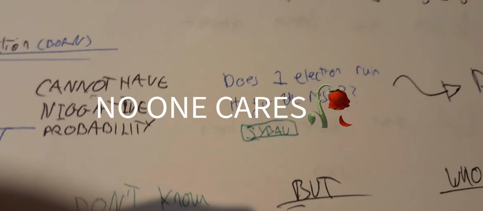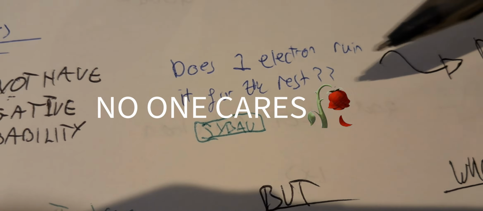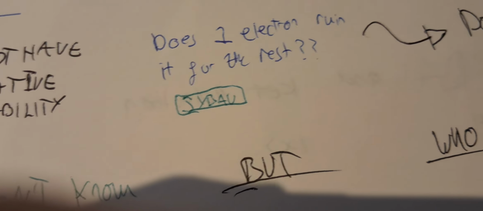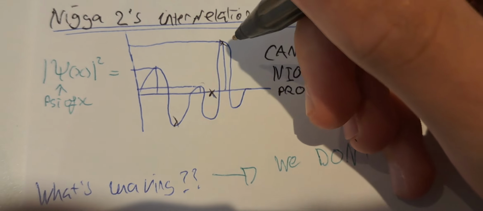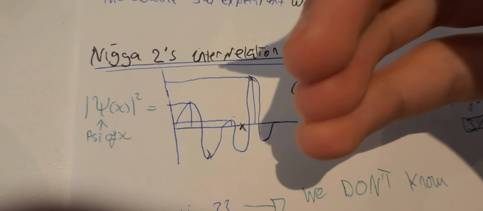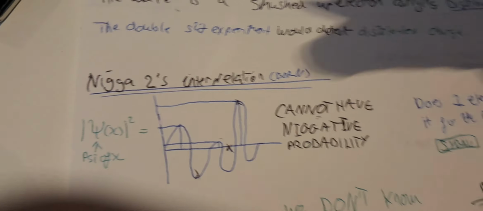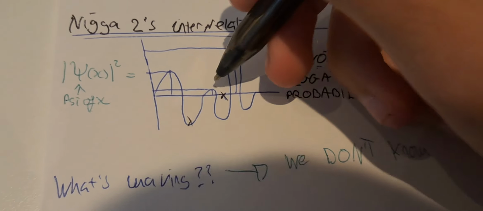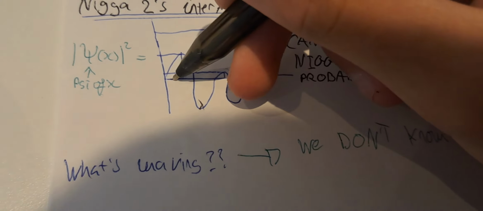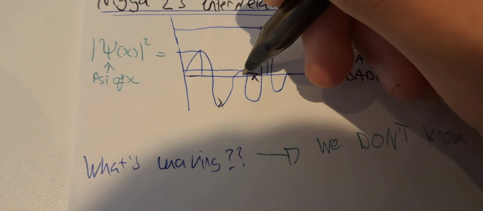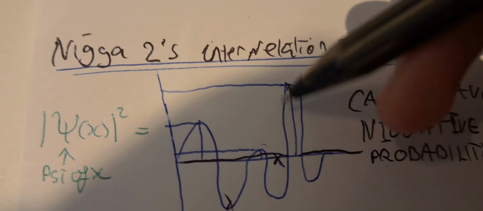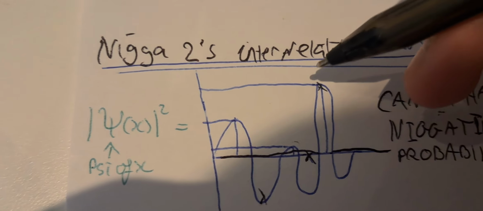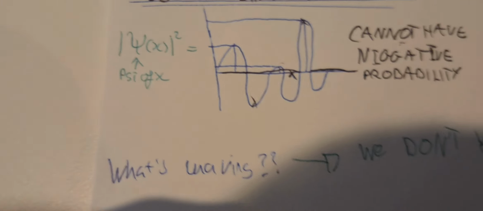However, a question, does one electron ruin it for the rest, arises because if you shoot an electron at a wall, the location that you shoot it at is, well, 100% chance of housing the electron, right? Every other location is 0% chance of having the electron, because the electron just spikes up in probability to this singular point.